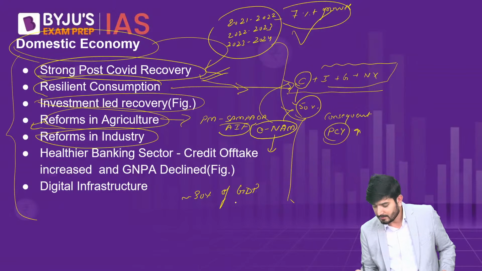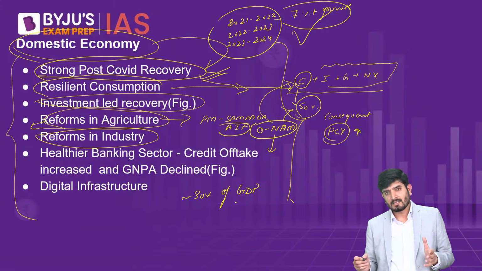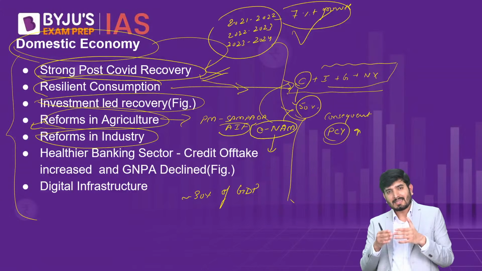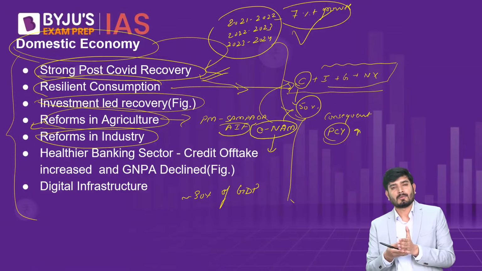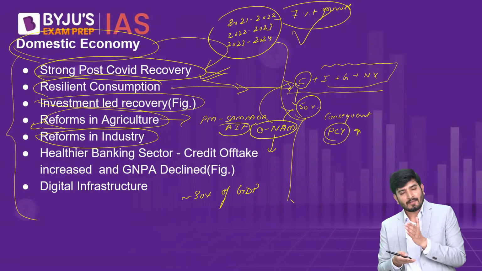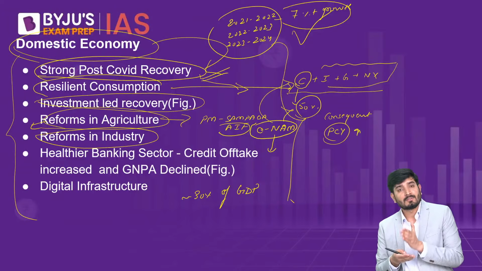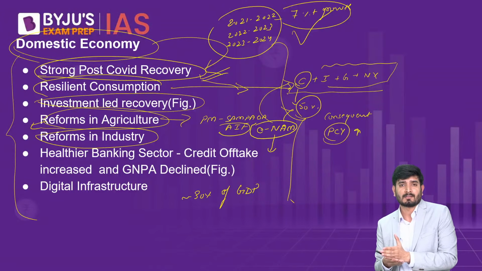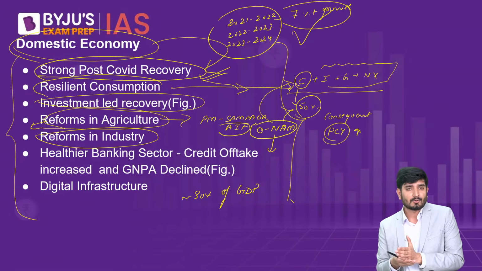And within the industry, if you see manufacturing, if you look at every policy document of the government in the last 3 decades, they have aimed to increase the share of manufacturing in GDP from 17% to 25%. But still, we are nowhere near 25%.